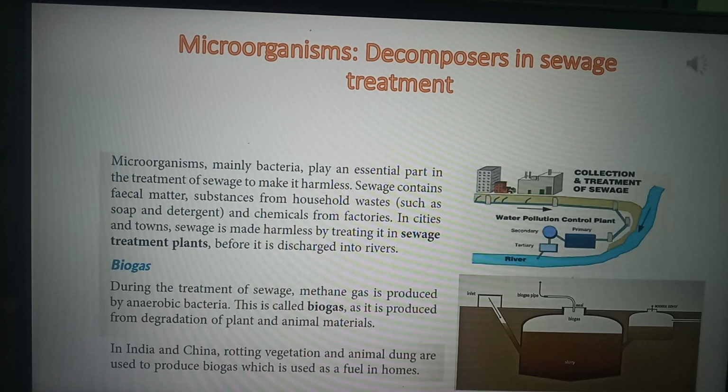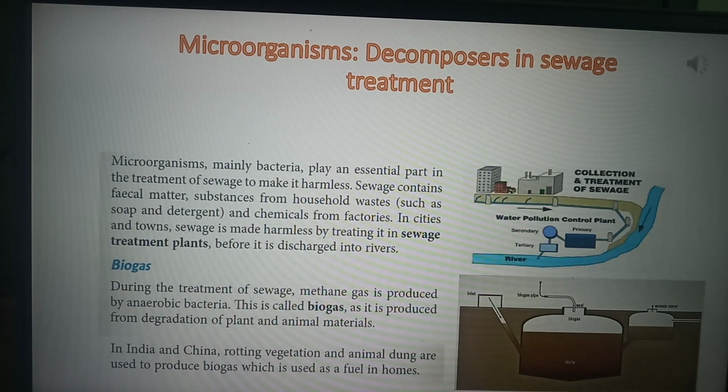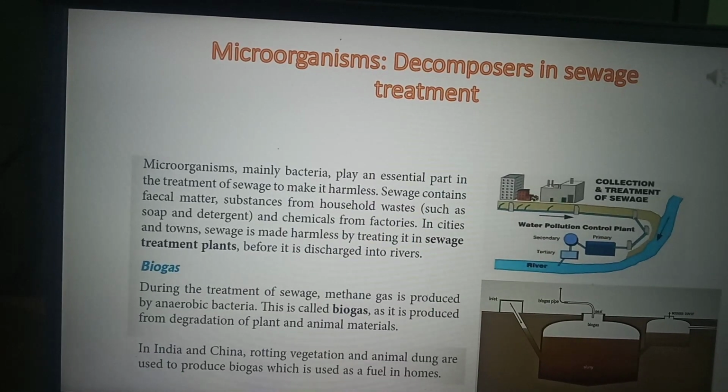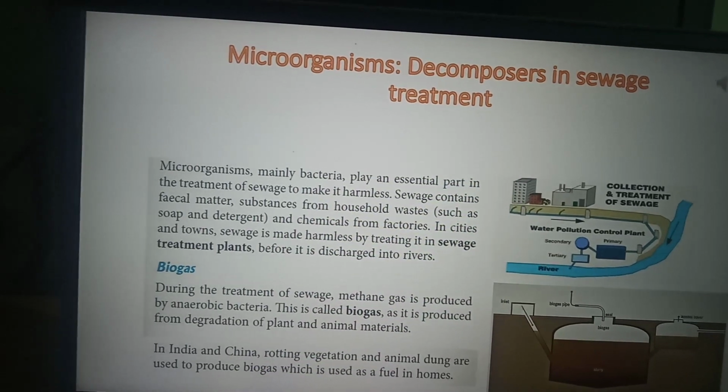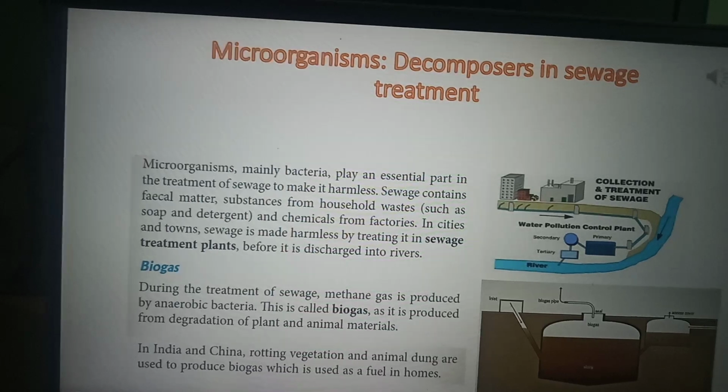Now in India as well as China, the rotting vegetation, by rotting I mean sad jana, and the animal dung, the animal feces, are also used to produce biogas, and this biogas is used as a fuel in homes.